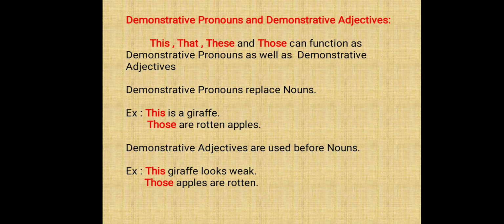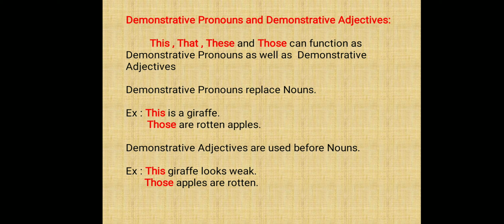See the second one. Dash tree has green leaves. Can you see the picture over there? The boy is pointing out. Where is the tree? Why is he pointing out? When something is far, we point out and talk. So, through the picture, we can understand that the tree is far. What demonstrative pronoun do we have to use here? Yes, that tree has green leaves. Why do we have to use that? Only because it is far? No. We are talking about one single tree which is far. That is why we are using that.